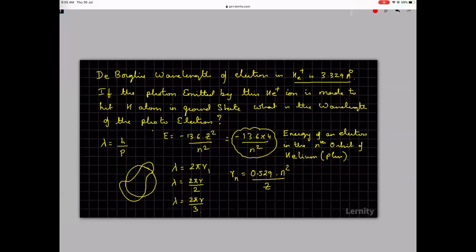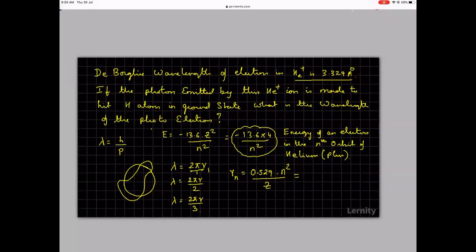Now from here I can put things together and answer. I can get the value for the radius first. So 0.529 into n squared by z is equal to 2 pi r by n, so r equals n into lambda divided by 2 pi.